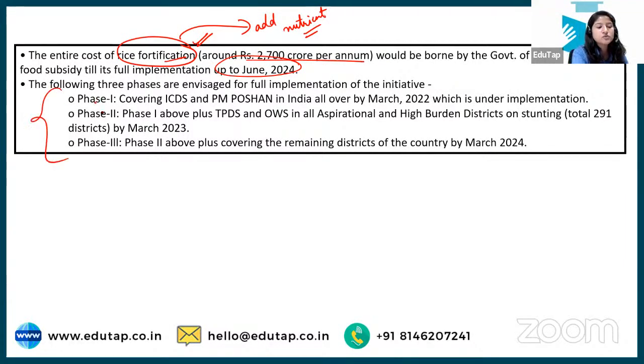These are phase 1, phase 2 and phase 3 of it. In phase 1, by March 2022, it will happen through ICDS. What is ICDS? This is the Integrated Child Development Scheme that we have, and PM Poshan, which is our Poshan Shakti Nirman scheme. With the help of that, the fortification will be done. Then the second phase would be 2023, and then by 2024 we'll have the third phase. So this is all about this particular initiative.